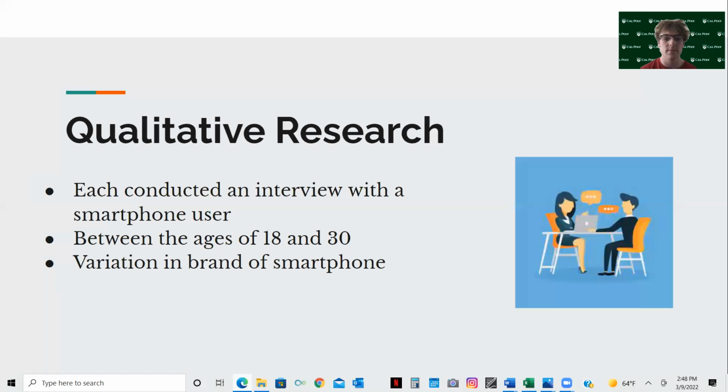Next. So for our qualitative research, we each conducted an in-depth interview of someone within our target population between the ages of 18 to 30. We interviewed both males and females, and we wanted to make sure we had a variation in brand of smartphones, so we got a variety of perspectives.